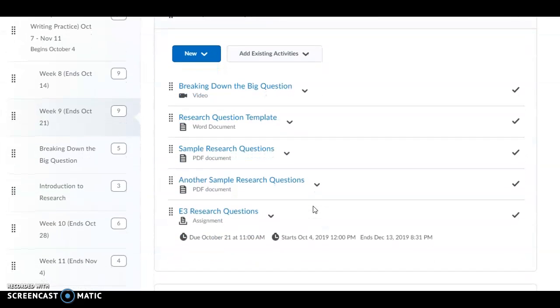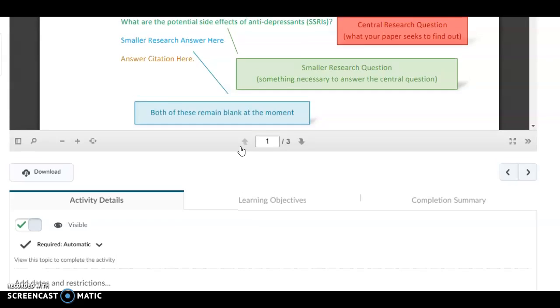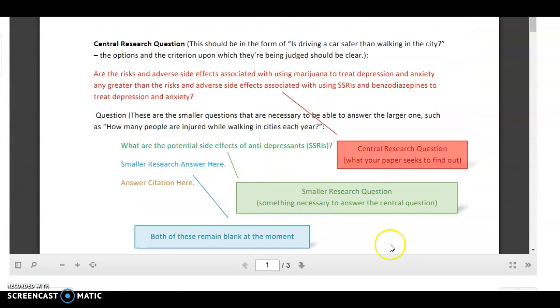So there's the video, there's the template. You're going to use this template. There are sample research questions here, so if you want to take a look, you can take a look at them right here. This breaks down the parts of this here. Note,